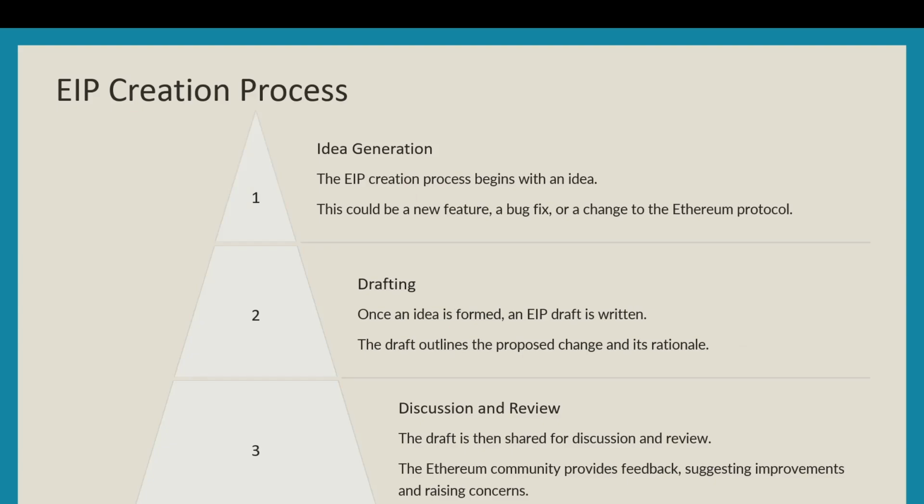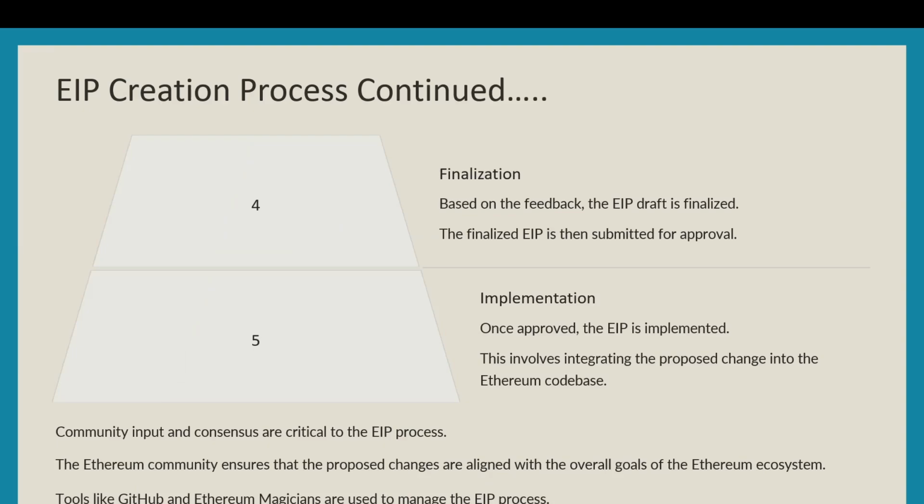Let's talk about the EIP creation process. First is idea generation. The EIP creation process begins with an idea. This could be a new feature, a bug fix, or a change to the Ethereum protocol. Next is drafting. Once an idea is formed, an EIP draft is written. The draft outlines the proposed change and its rationale. Finally, discussion and review. The draft is then shared for discussion and review. The Ethereum community provides feedback, suggesting improvements and raising concerns.